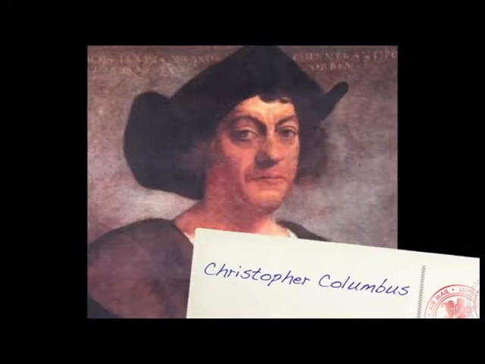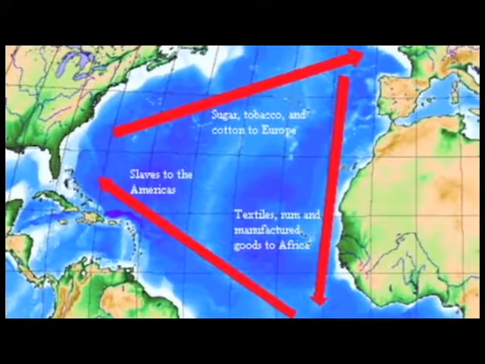With Columbus's discovery, trade began between the two worlds, which is also known as the Columbian Exchange. The Columbian Exchange routes, as you can see, formed what looked like a triangle across the Atlantic Ocean. This route is how traded goods traveled from one place to another.